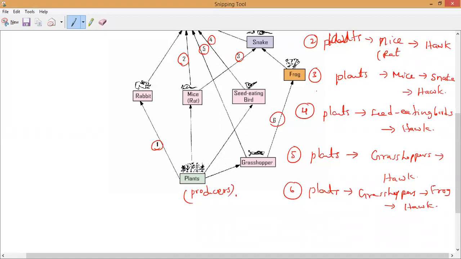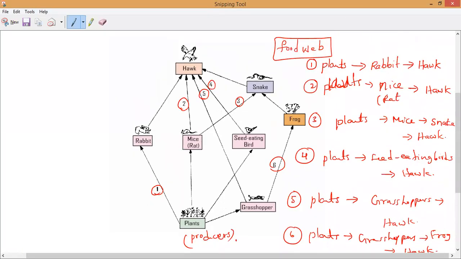So that is what we call a food web. Here we have written 6 food chains. All these we call food chains. For example, mice come in 2 food chains. Hawk comes in every food chain. Grasshopper comes in 2 food chains. So in a given community, an organism comes in more than 1 food chain. That network of food chains in a given community is called what, guys? It is called a food web. That is what it is, and nothing else.